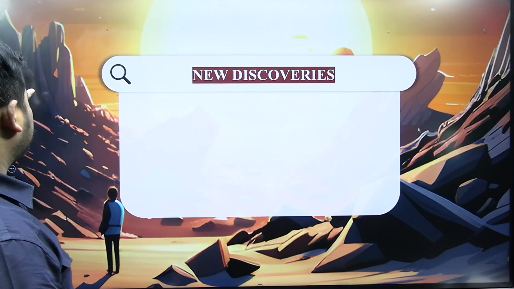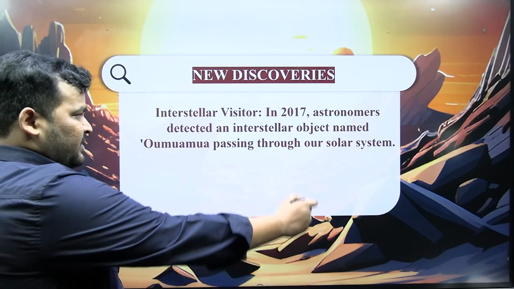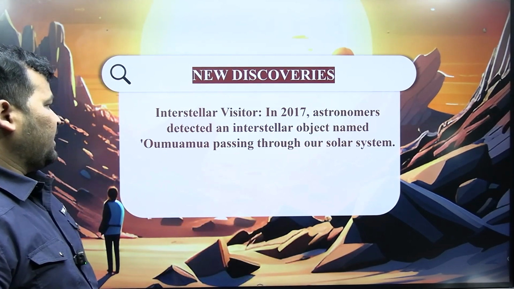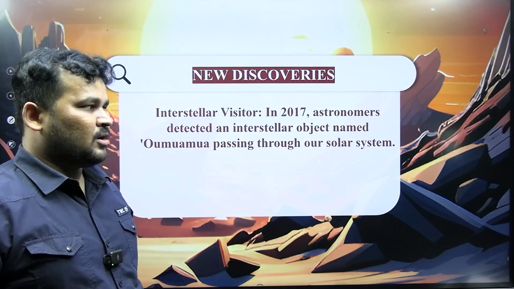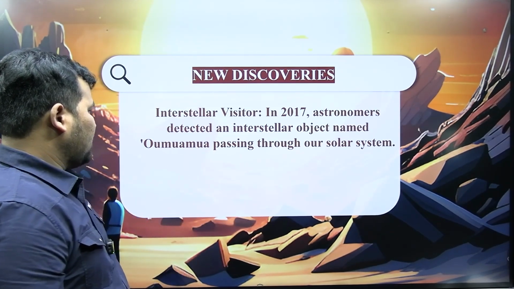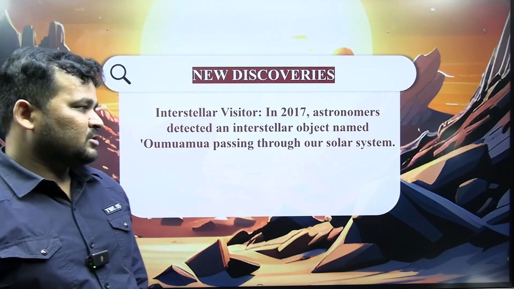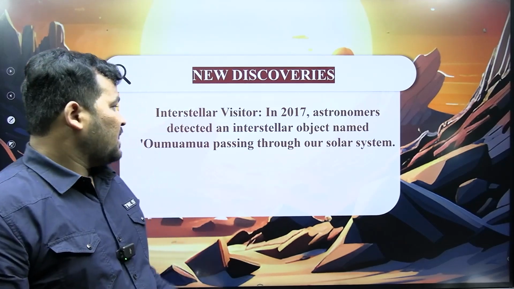Okay. New discoveries. Interstellar visitors. In 2017, astronomers detected an interstellar object named Oumuamua passing through our solar system.